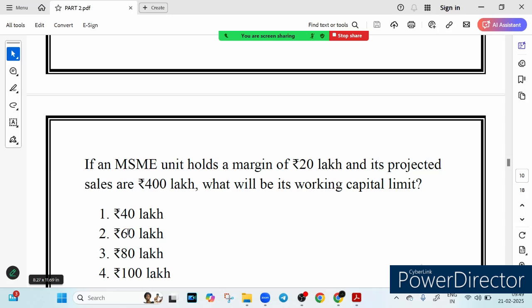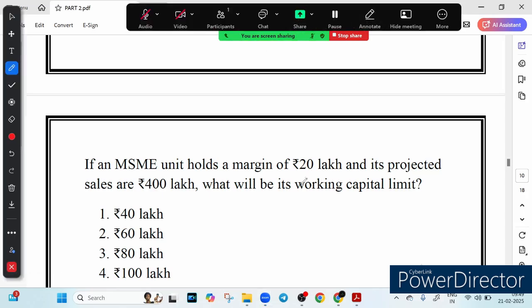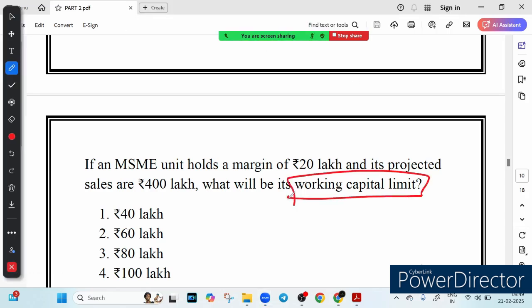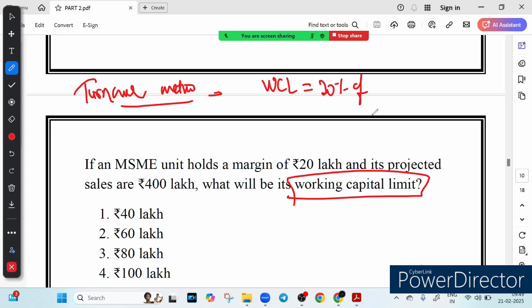So the question is how to calculate this WCL. What is the meaning of WCL? Working capital limit. Bank use something called turnover method. You know about this? Bank use something called turnover method to calculate it. I think we have talked about it earlier. As per the turnover method, it says that working capital limit is equal to 20% of projected sale. 20% of projected sales. I think we know it, right?